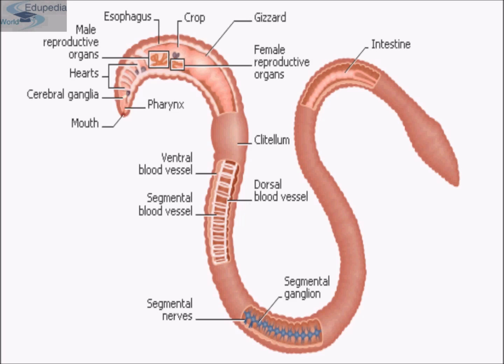Anterior cephalization is not prominent, therefore the body is without any definite region. The mouth is terminal and surrounded by lips. As you can see, this is its mouth, and this terminal mouth is surrounded by its lips.